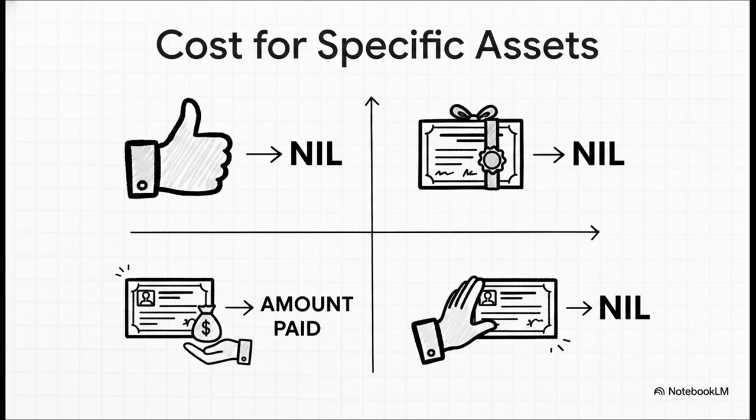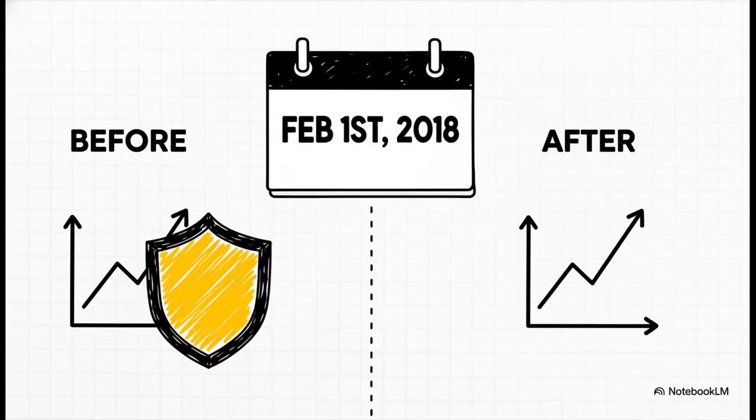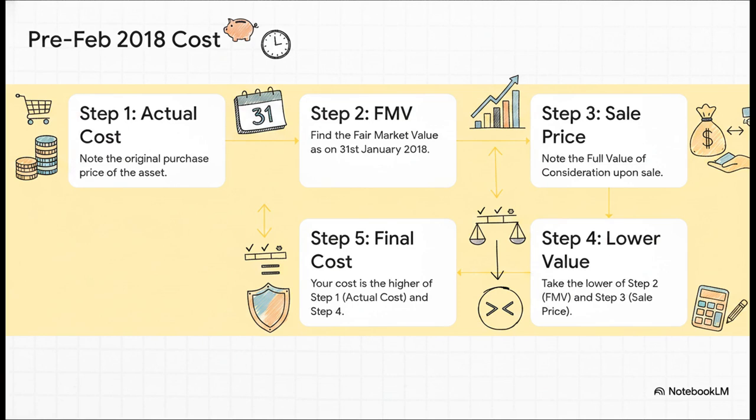And if you're an existing shareholder and you renounce your right to buy those shares, the cost of that right is also considered NIL. Okay, now for a big one, something that affects pretty much every stock market investor. Section 97 has what's called a grandfathering clause. This applies to listed equity shares you bought before February 1st, 2018. It was specifically designed to protect the gains that were earned before the long-term capital gains tax was reintroduced for these shares.